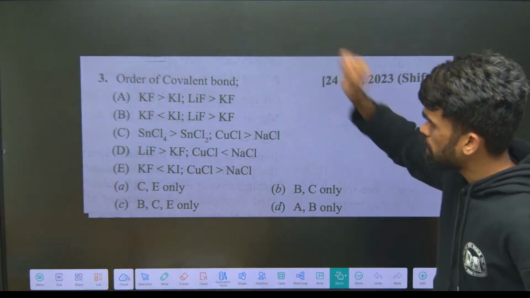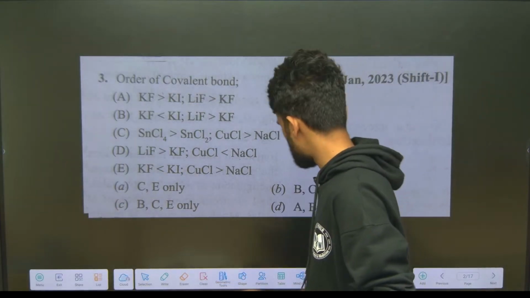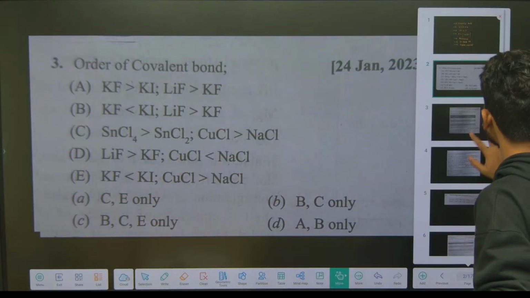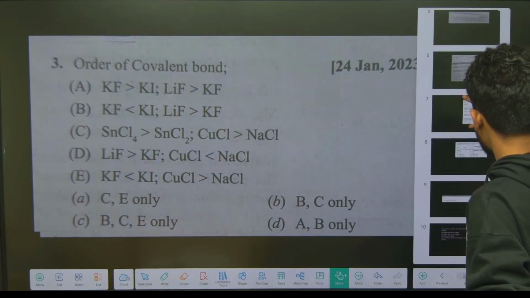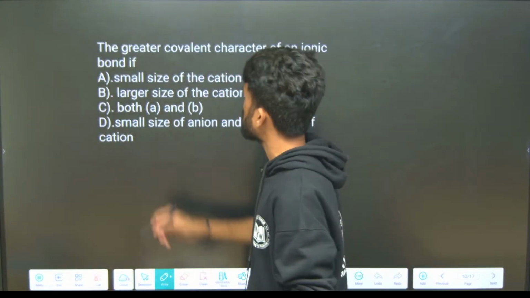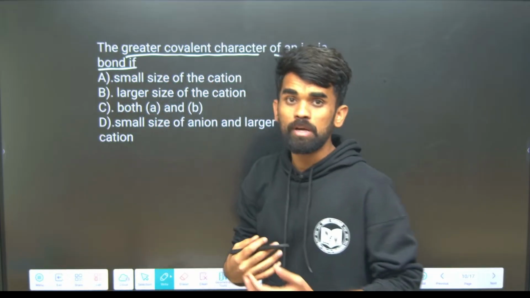See, the first topic I mentioned was Fajan's rules. Based on that you will be able to answer this question very easily. I will show you 2 questions on this. Look at this. The first question related to this topic is: the greater covalent character for an ionic compound will be obtained when.